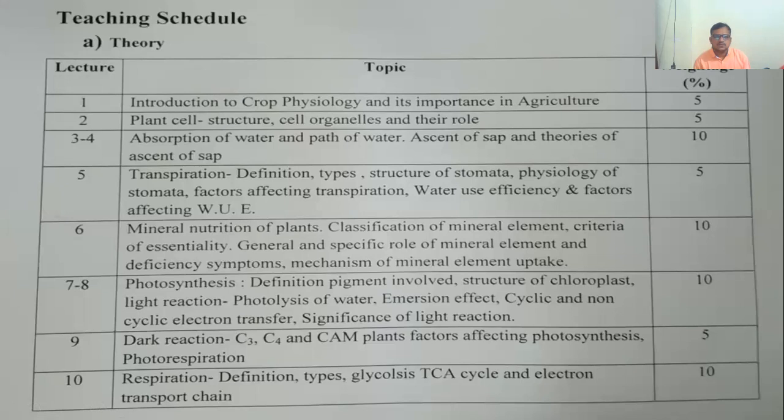The first topic is introduction to crop physiology and its importance in agriculture. What is meant by crop physiology and what is its importance with respect to agriculture? We are going to discuss the different physiological processes and how they affect crop yield, the role of different minerals, how the photosynthesis reaction happens, and the role of photosynthesis and respiration with respect to yield.